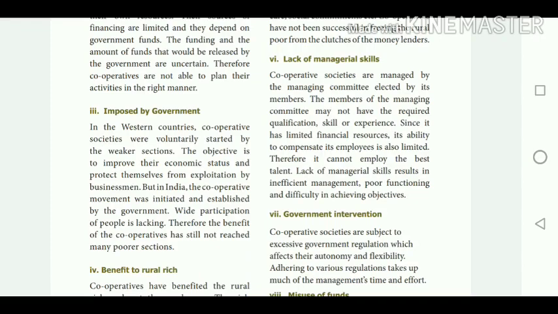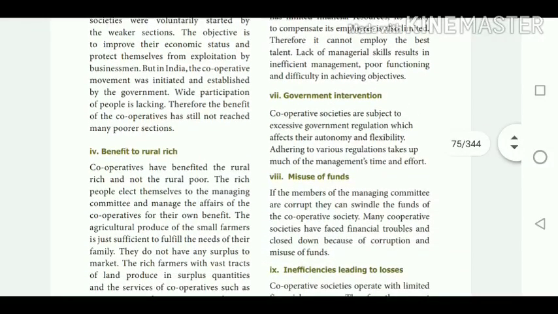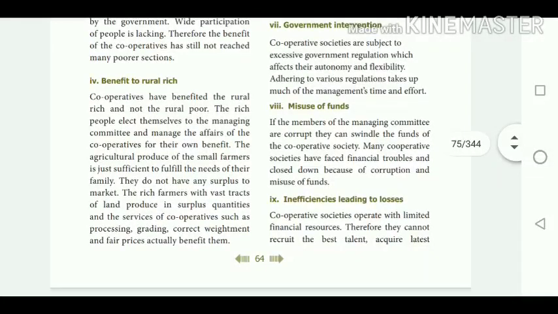Then benefit to the rural rich. Sometimes it is beneficial to the rural rich people. That is, they get some benefit through these cooperative societies. They do not have any surplus to market. The rich farmers with vast tracts of land produce a surplus quantity and use the services of the cooperative society, such as processing, grading, and correct weighment. All those things come under this category.